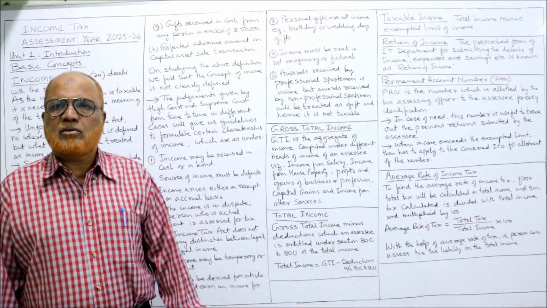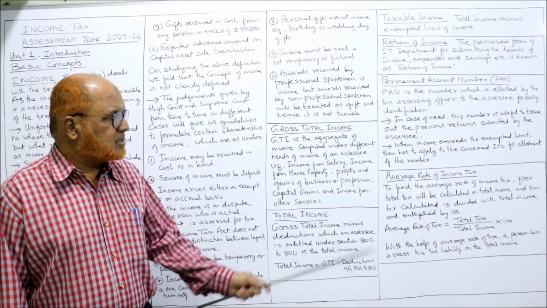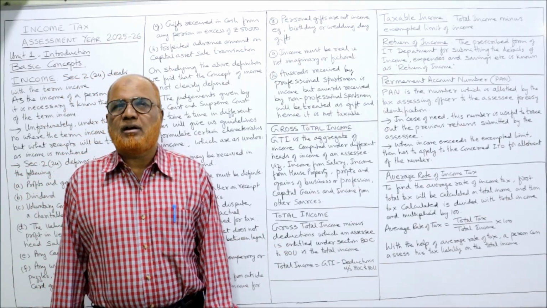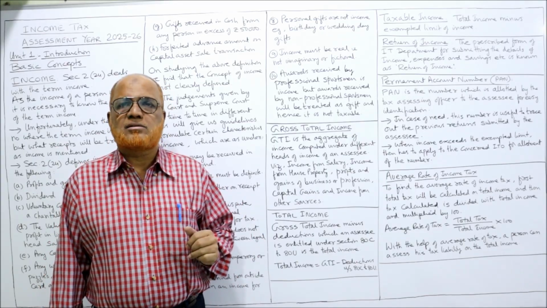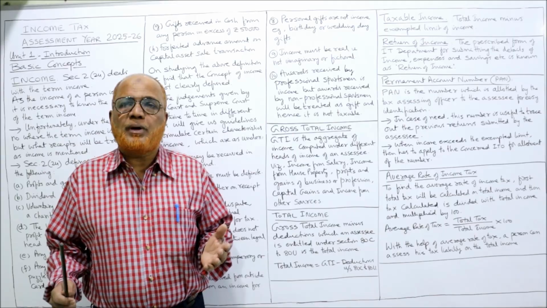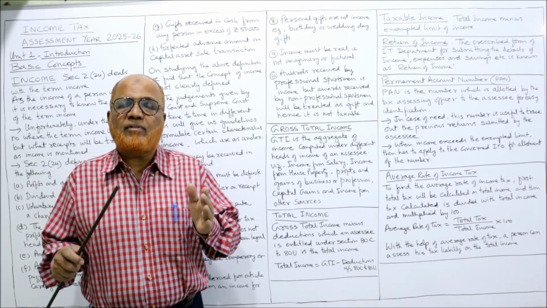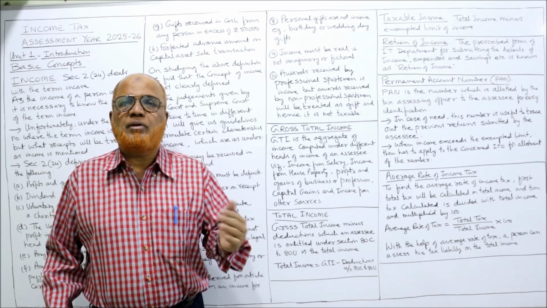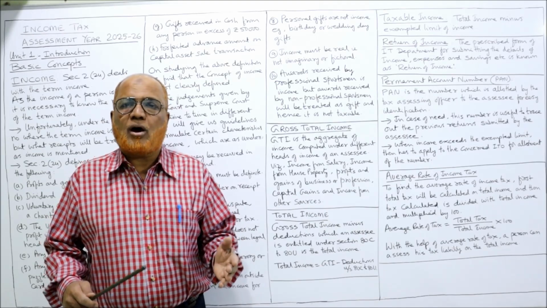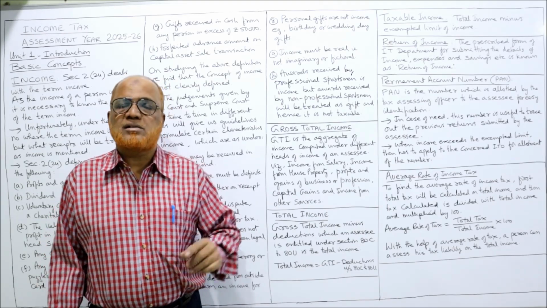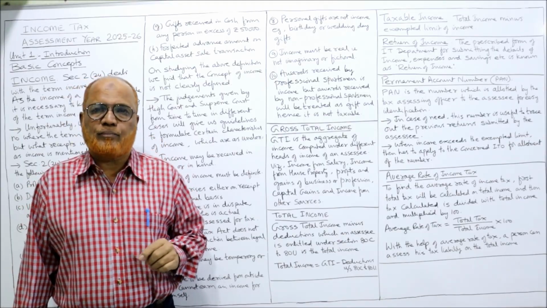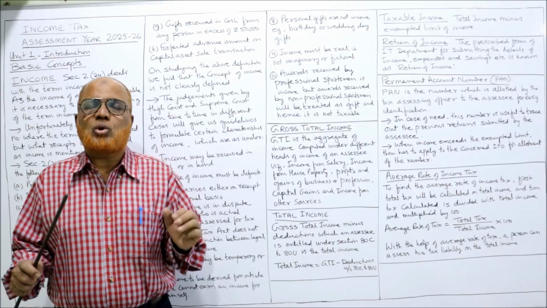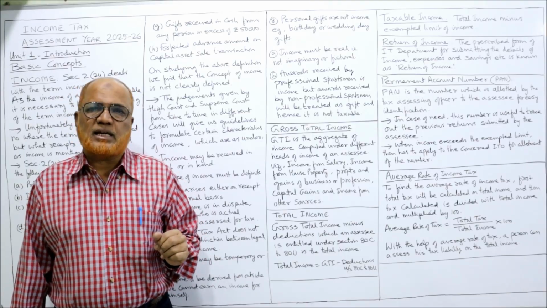Next, the last concept I am going to explain is average rate of income tax. Actually, income tax has to be paid in advance. So how much in advance do we have to pay? We have to calculate the average income tax rate of the previous year. How to calculate the average rate of tax? Last year, how much was the total tax on his total income? Suppose a person's total income last year was 10 lakh.